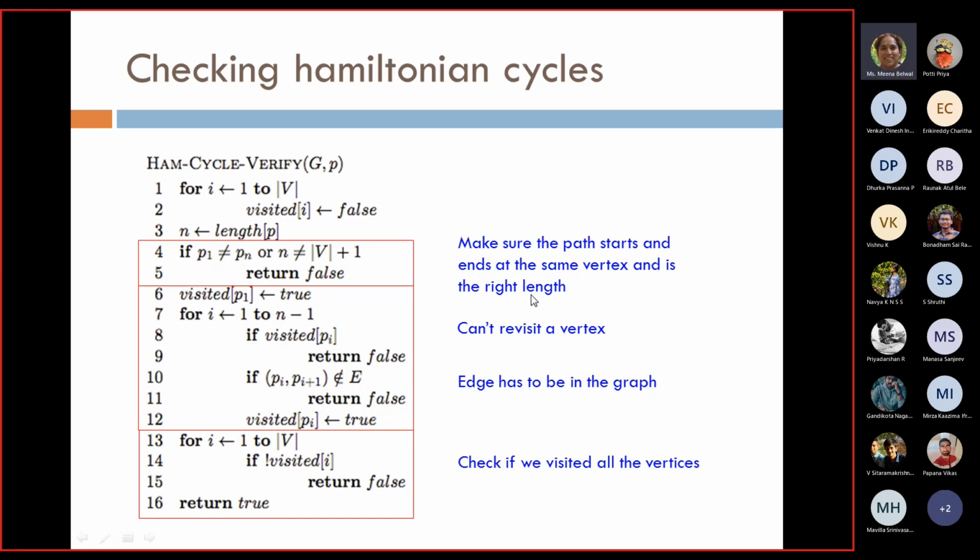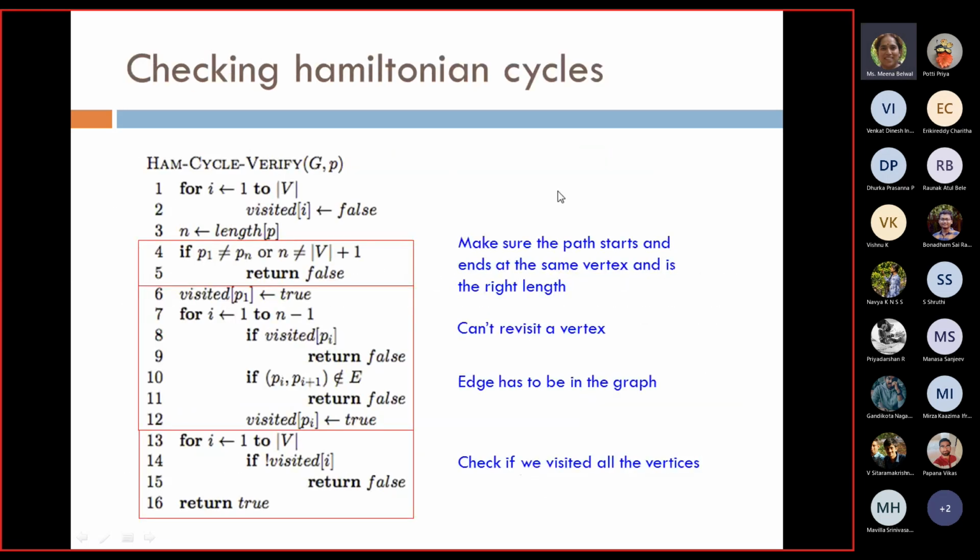Another condition you have to check with this path is that you cannot revisit a vertex, and the edges have to be in the graph. And then at the end you check that you have visited all the vertices. So you have the algorithm for checking the Hamiltonian cycle. Now you know how to check a Hamiltonian cycle; how you do it depends now.